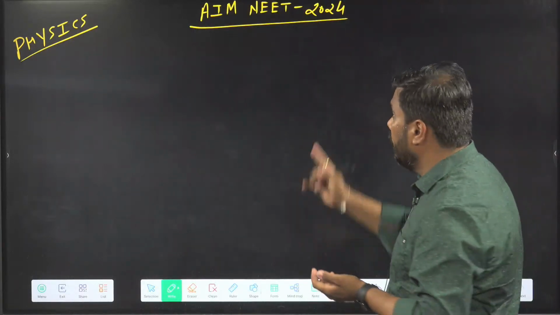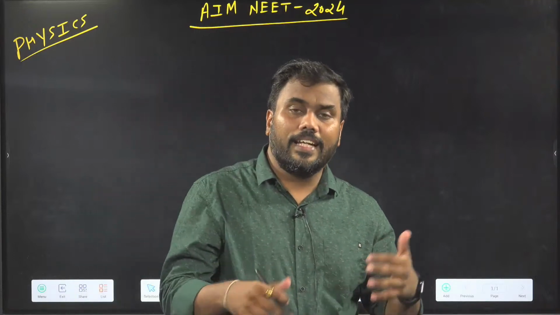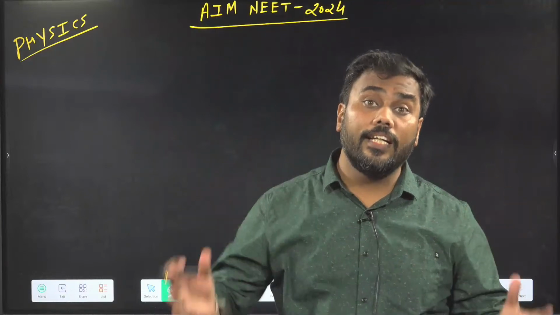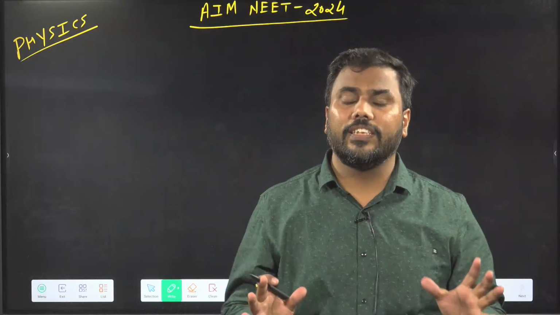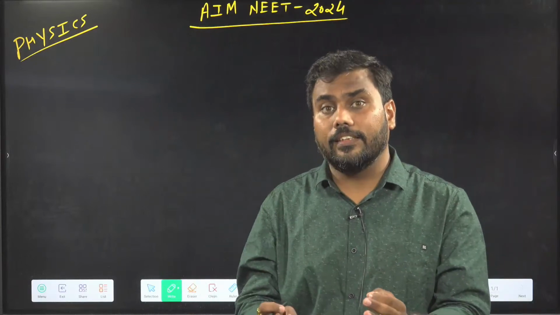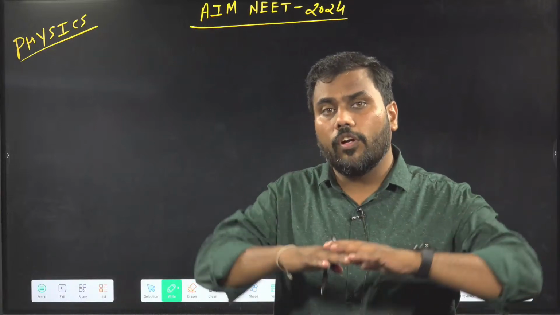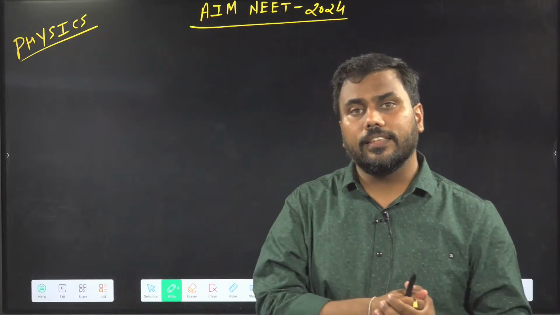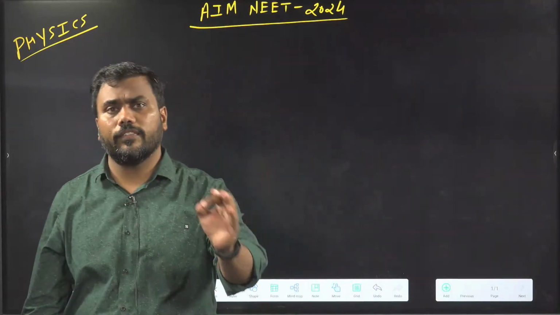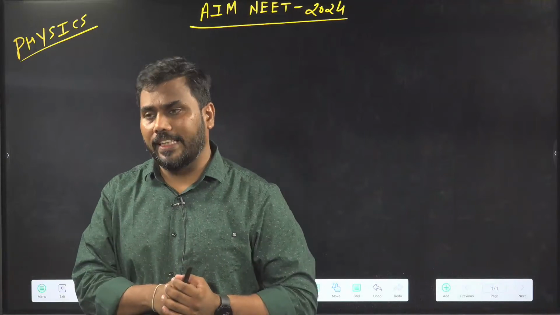Okay. So in basic maths, why was basic maths needed? Because in physics, the language of physics, how we explain the concepts, how concepts are written in the form of equations, that requires maths. Without maths, we cannot understand the equation. Then how can we understand the physics properly? That's why basic maths is required to understand physics in a proper manner. So that's why we all have started with maths first.